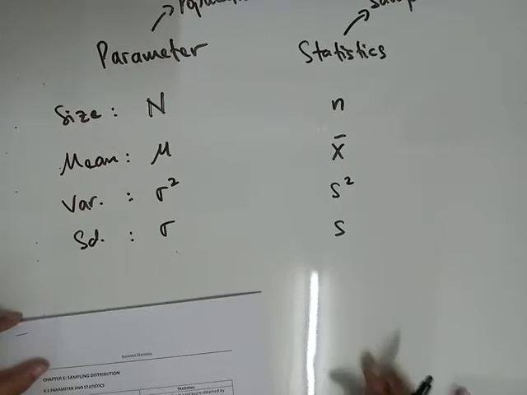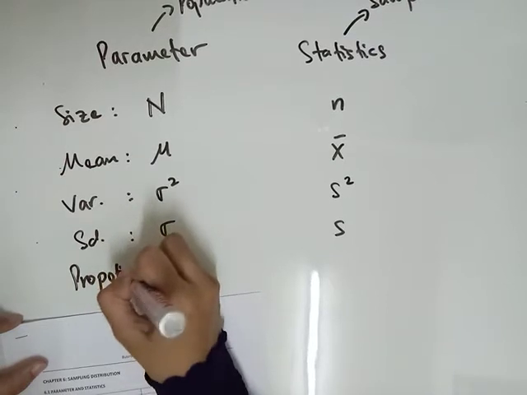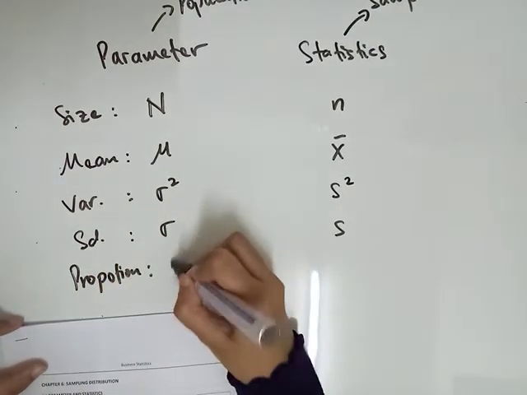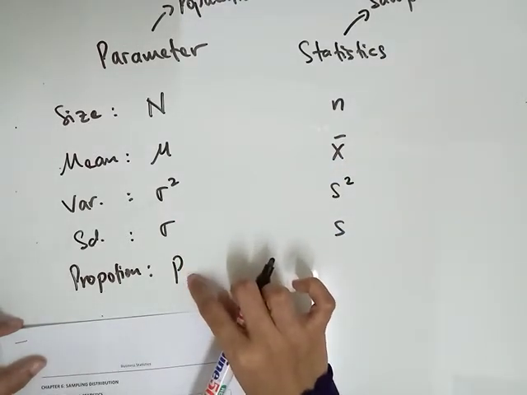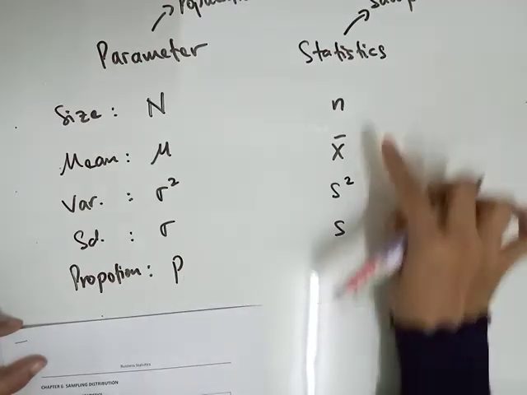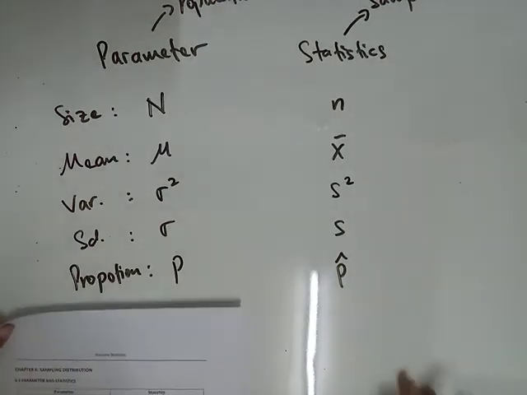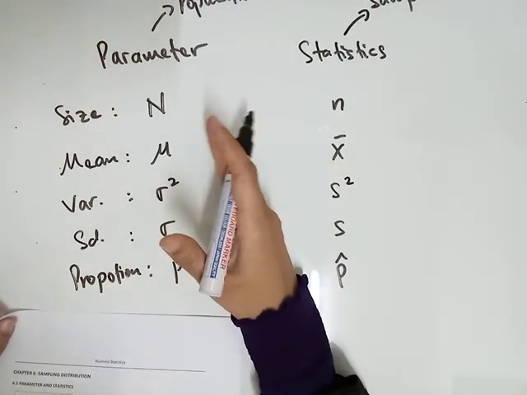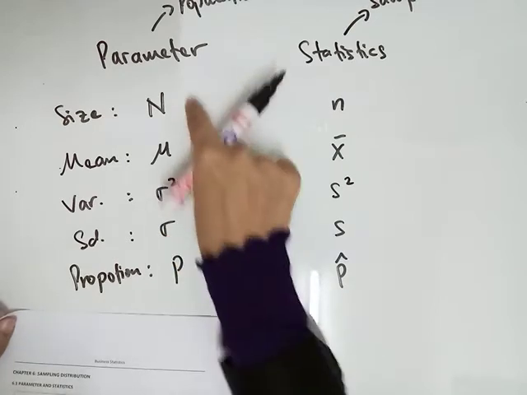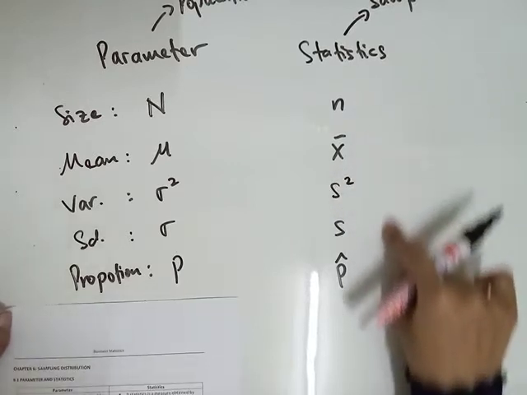Okay, for proportion, we use P for parameter. Proportion is related to the binomial, which is the probability of success. For statistic, we use P hat. This is the difference between parameter and statistic. For parameter, the data values are from a population, and we use this symbol. For statistic, the data values are from a sample, and we use this symbol.